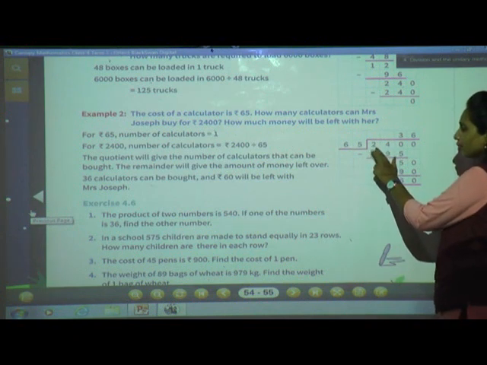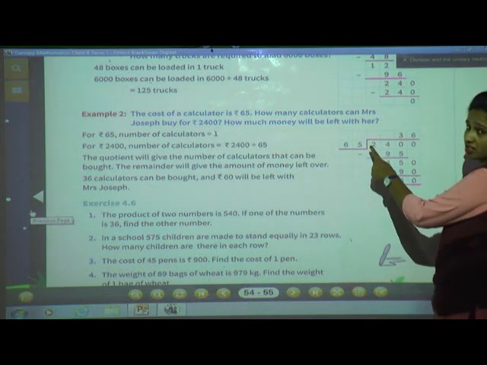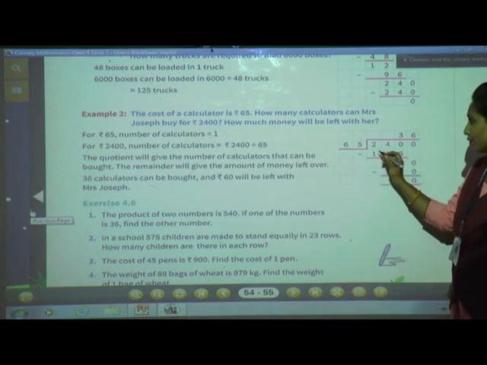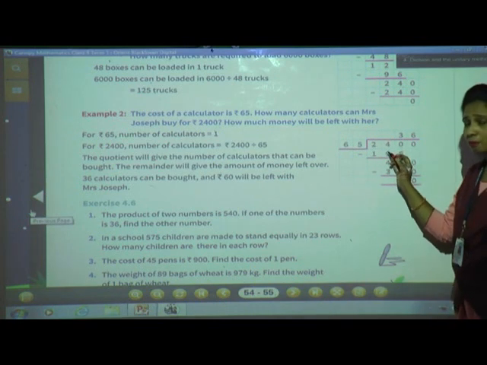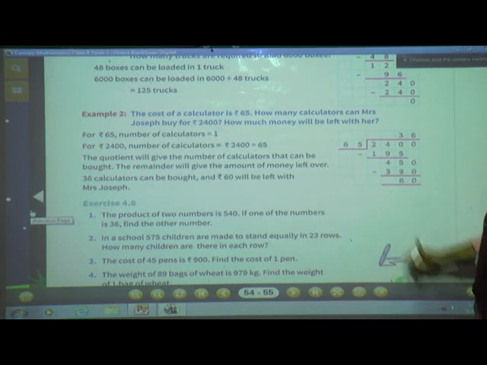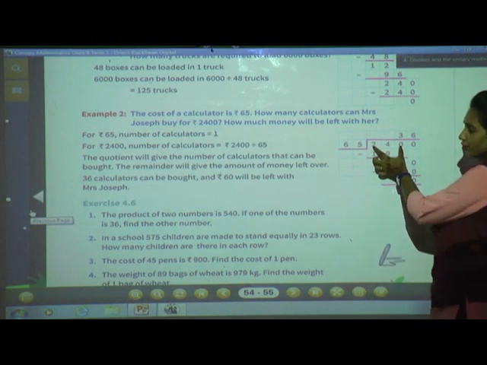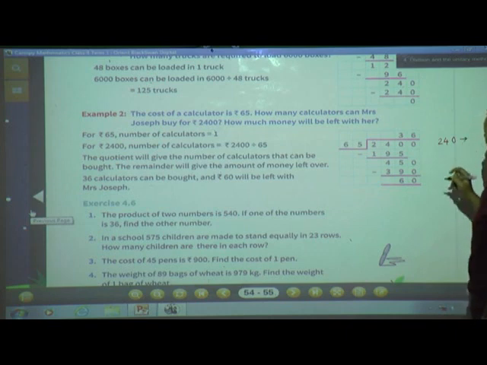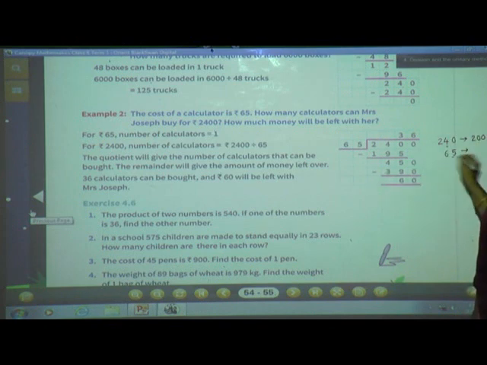Now see, it is a 2-digit division, so start with 2 digits only. But here 24 is there and here 65 is there. So can we subtract or what? 24 is a smaller number than 65, isn't it? So we cannot subtract 65. So at that time what do we have to do? We have to go with 3 digits. What is that? 240. Now we will round this number. What is rounding nearest to 100? 200. And the 65? 5 is there at the one's place, so we'll go with 70.